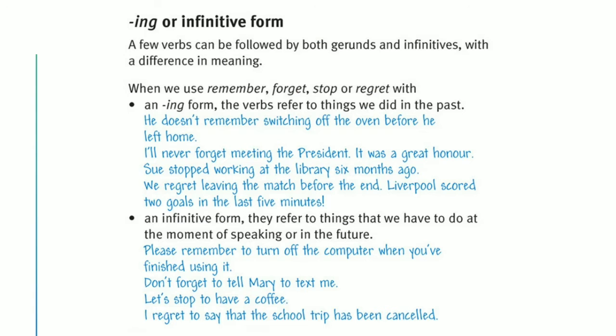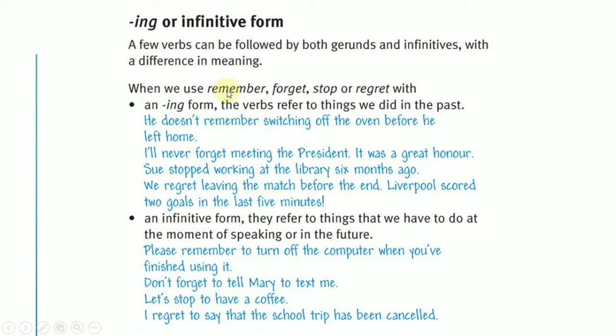Okay, so a few verbs can be followed by both gerunds and infinitives with a difference in meaning. So in here, when we talk about ing or infinitive form, the ing form refers to gerunds, while the infinitive refers to to plus verb 1. So how do we decide when to use ing or infinitive form? It depends on the main verb that we use. So these are the list of the main verbs.